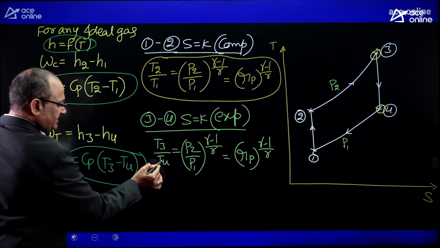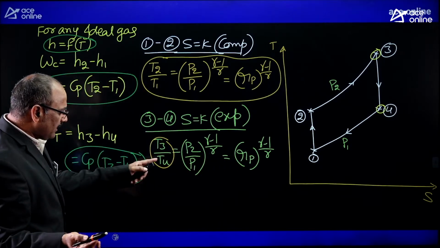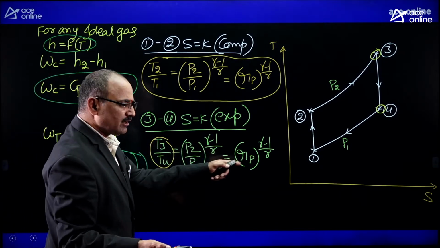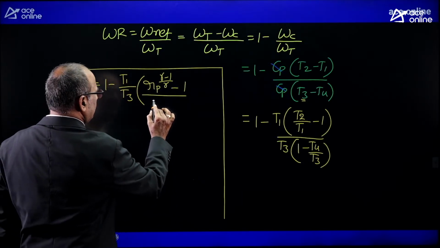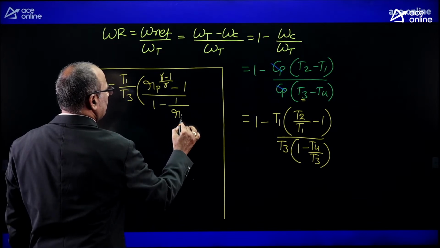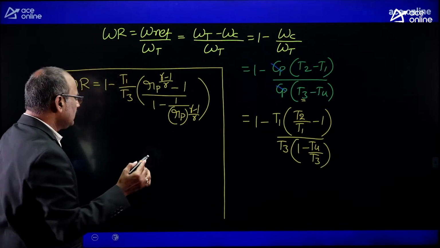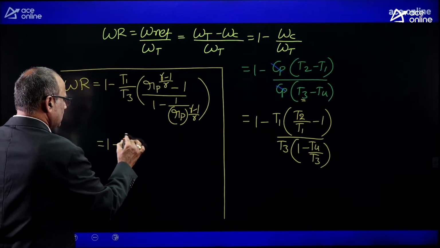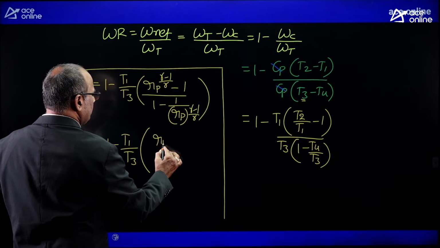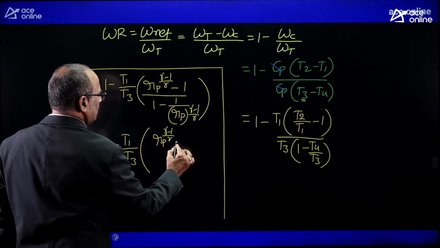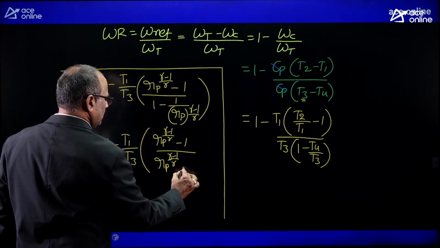Look at T3 by T4. T3 by T4 equals Rp power gamma minus 1 by gamma. Then T4 by T3 equals 1 by Rp power gamma minus 1 by gamma. So it is 1 minus 1 by Rp power gamma minus 1 by gamma. Okay. It is equal to 1 minus minimum temperature divided by maximum temperature into Rp power gamma minus 1 by gamma minus 1, divided by Rp power gamma minus 1 by gamma minus 1.